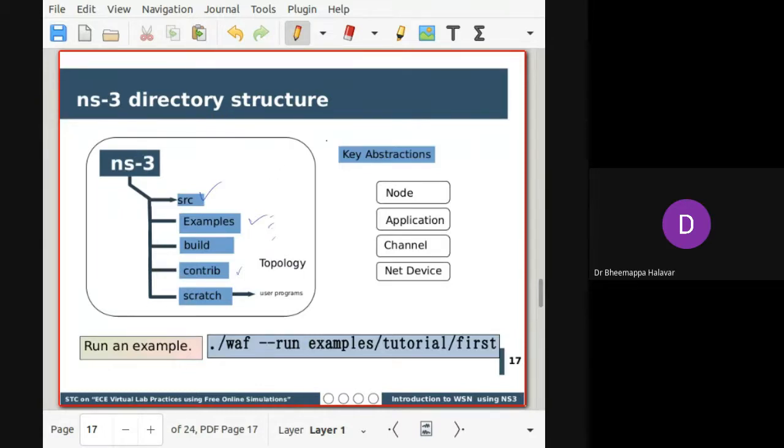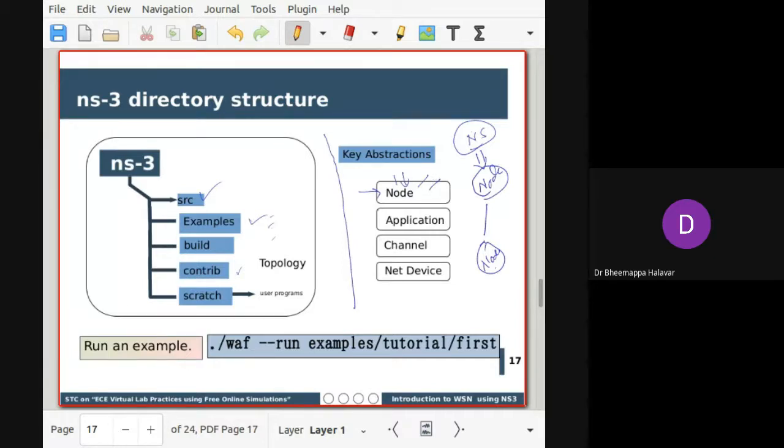Now as a programmer, how do you see the whole network simulation? When I see this, there will be a set of nodes, right? Each node will be connected to another node, right? Now there is an abstract class called node. What are the properties of a node? When I say node, it will have a name, and it will have a type. How do you decide whether the node is wired or wireless? Any node can have both wired and wireless models, right?